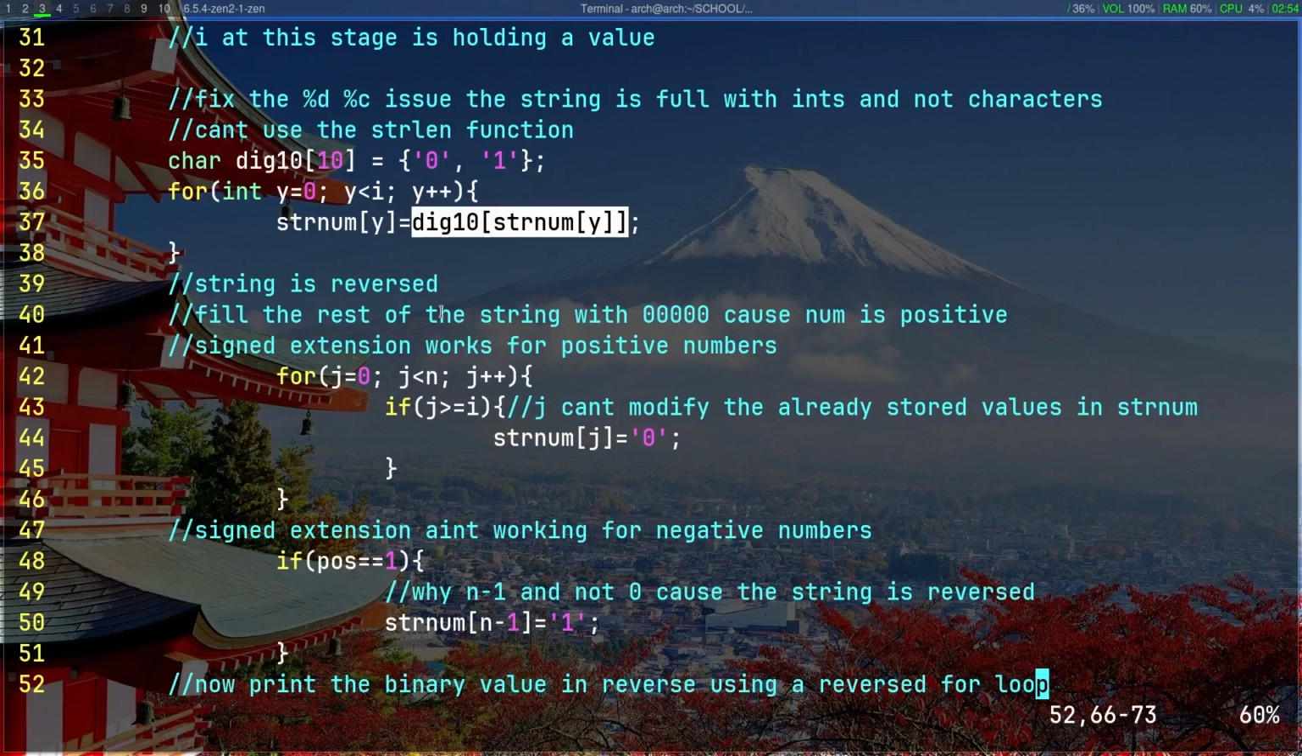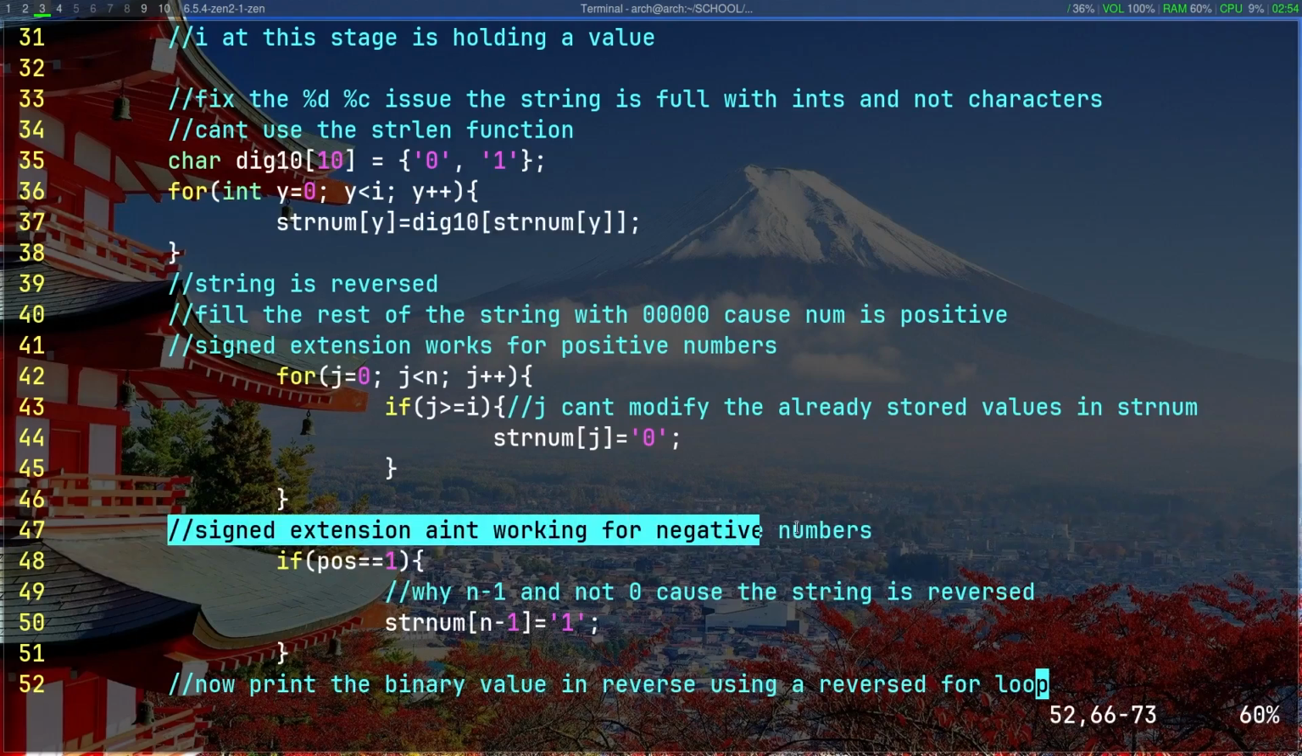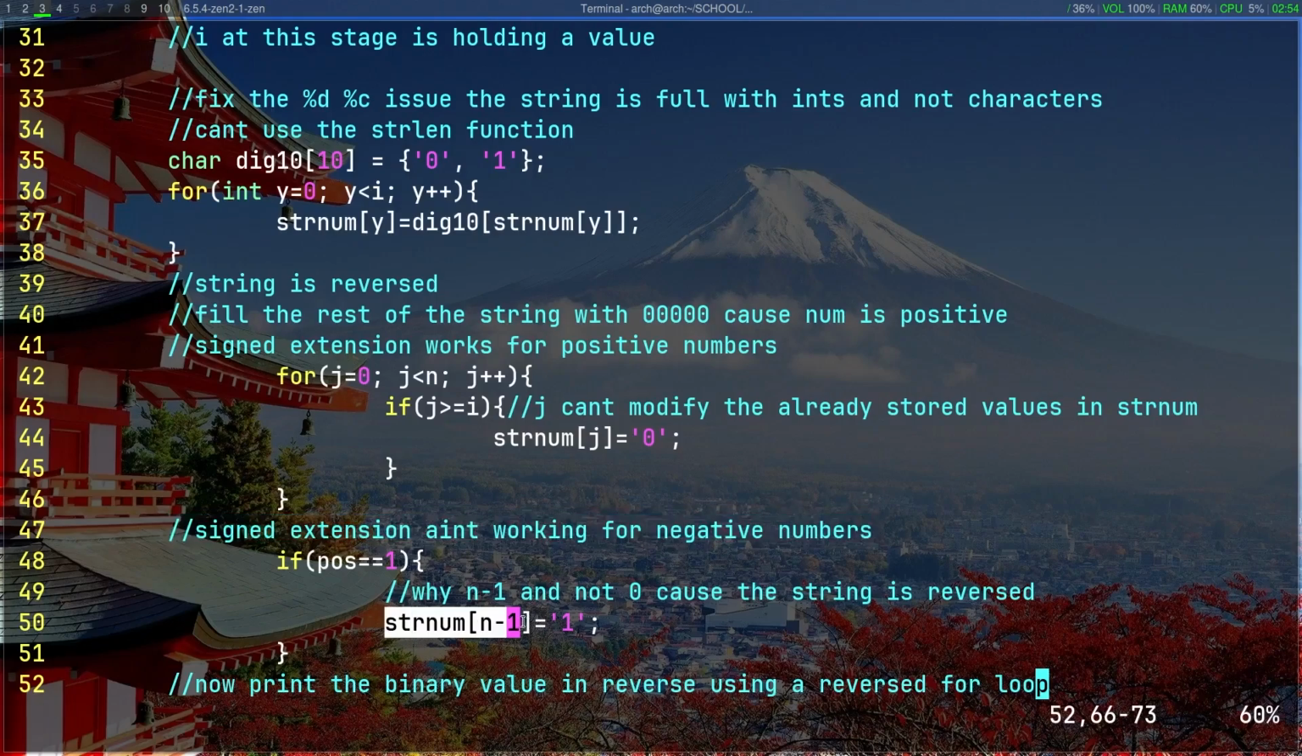Now we need to fill the rest of the string with zeros because the number is positive. Sign extension works for positive numbers. To do that, we use a simple for loop with the if statement. Also, the j variable can't modify all the stored values in strnum because thanks to this condition, j is superior or equal to i. Now, if the number is negative, the sign extension doesn't work. You know what I'm saying? So we need to add a 1 at the left of the binary number. So to do that, we use strnum[n-1] equals character 1. And why are we using the n-1 position and not 0? Because the string is reversed. Like that's it, simple as that.